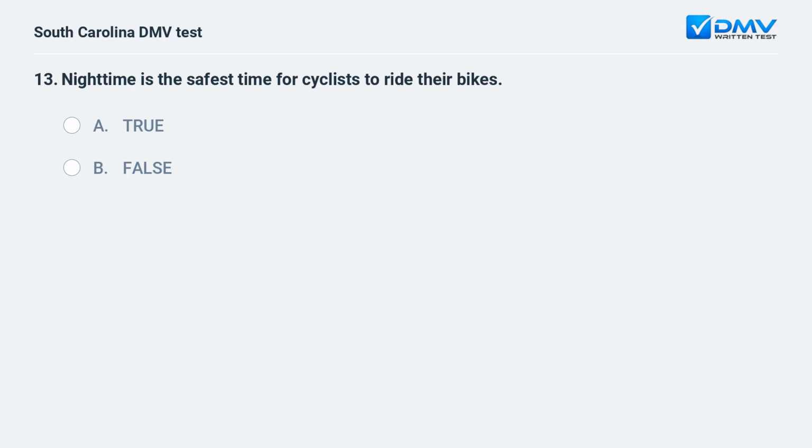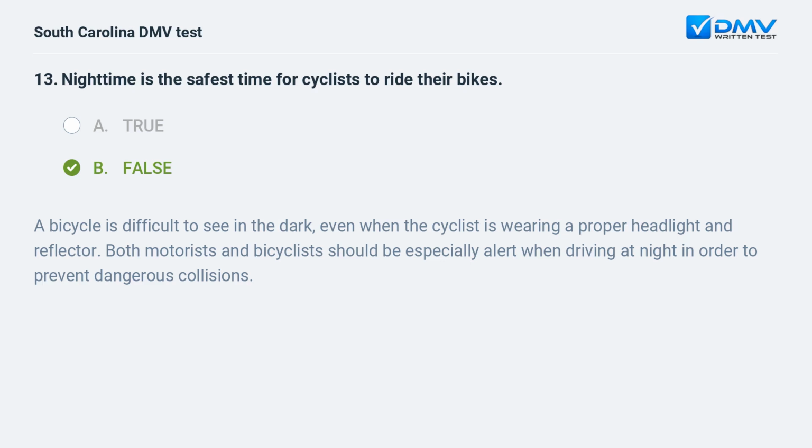Nighttime is the safest time for cyclists to ride their bikes. A. True. B. False. B. False. A bicycle is difficult to see in the dark, even when the cyclist is wearing a proper headlight and reflector. Both motorists and bicyclists should be especially alert when driving at night in order to prevent dangerous collisions.